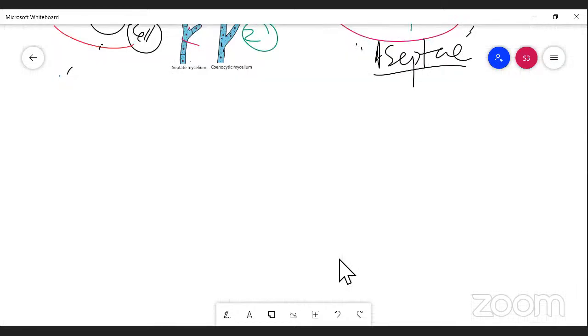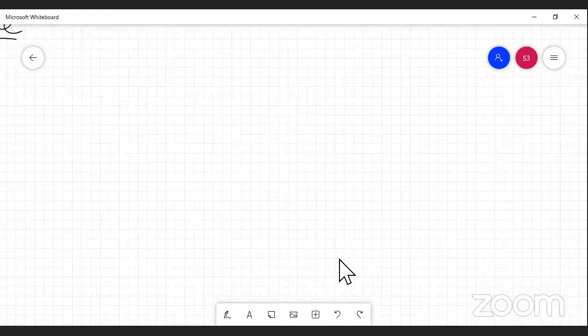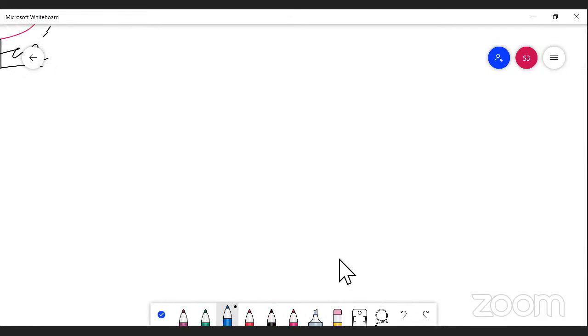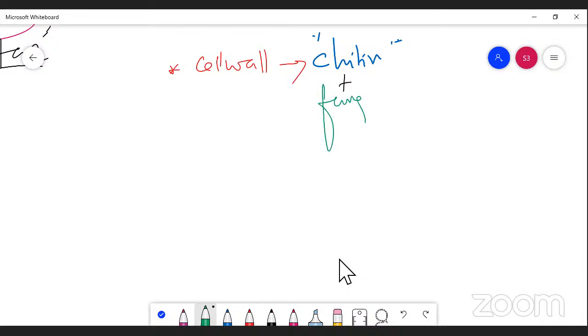As I said, the cell wall of fungi is made up of chitin. What is chitin? It's a polysaccharide molecule. I'd like to talk about the cell wall of fungi. The cell wall of fungi is made up of chitin. What is chitin? Chitin is a polysaccharide compound, right? Chitin, and fungal cellulose. It is also associated with fungal cellulose.